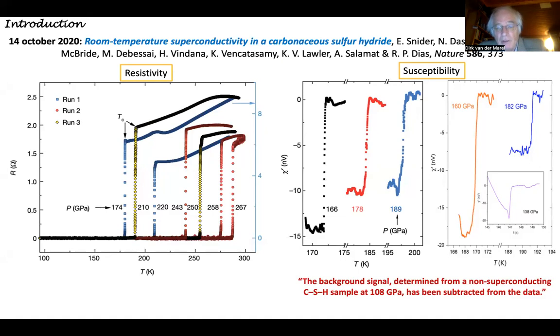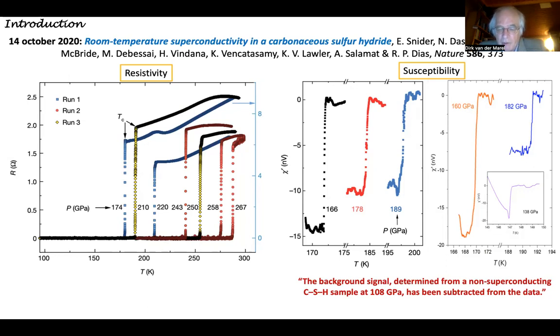Also the susceptibility shows very nice drops. Susceptibility here is in units of nanovolts, so this is not calibrated for sample size or anything like this. More or less raw data. There's one modification, as indicated in the paper: there has been a subtraction of a background signal to obtain these data, which was necessary because there's a very big background signal coming from the pressure cell, of which, of course, you also get the susceptibility signal.